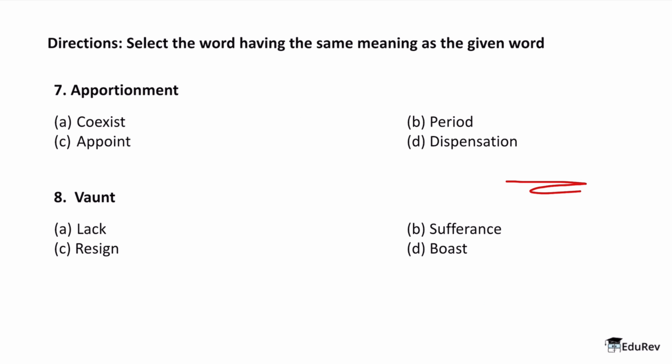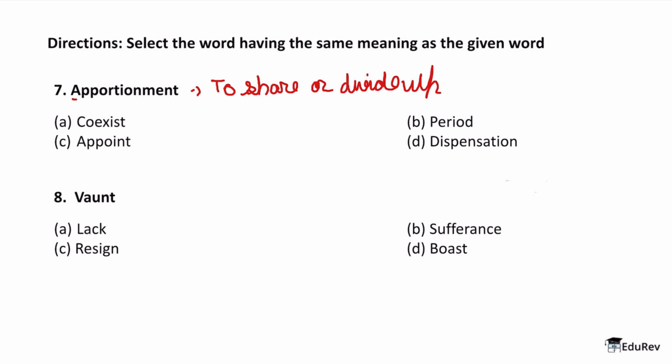Question number 7. So for question number 7, we have here the word apportionment. So the word is apportionment. Okay. Now what does the word apportionment mean? So apportionment means to share or divide up. So this means when we are sharing something, we are dividing up something. Let's assume that there is a pie and we are dividing it up between different people. So what we are doing is apportionment. So we are giving a portion of that to other people. So we are sharing. That's what apportionment means.